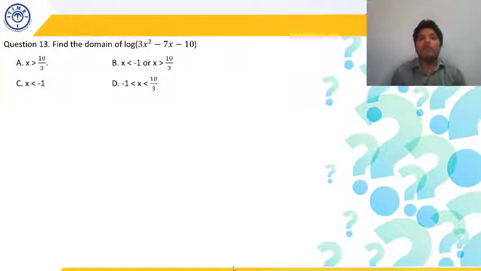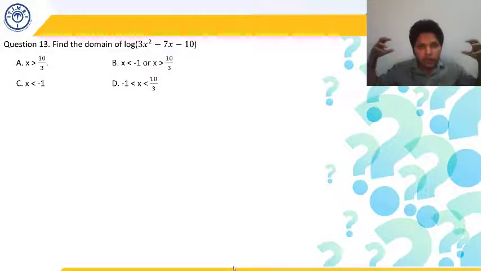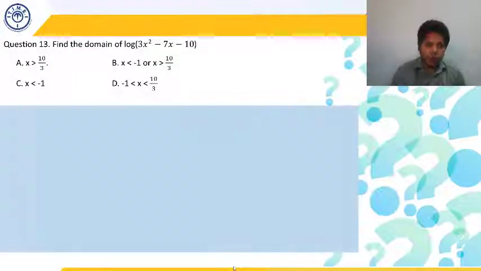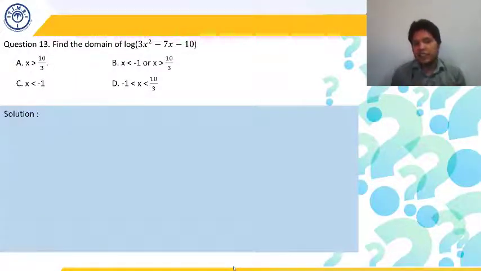So we need to find out for what range of values of x this function is defined. Okay, so let's just start. This is the log function, and we have discussed in the log chapter that the log function is only defined for positive real numbers. Log is not defined for negative numbers, and log 0 is also not defined. We have discussed that in detail in log.